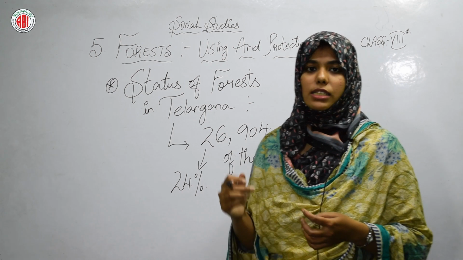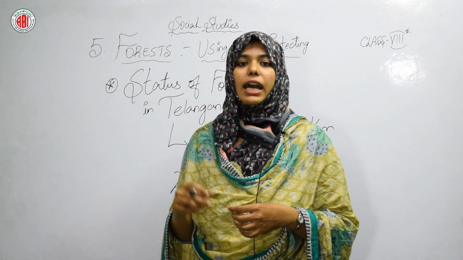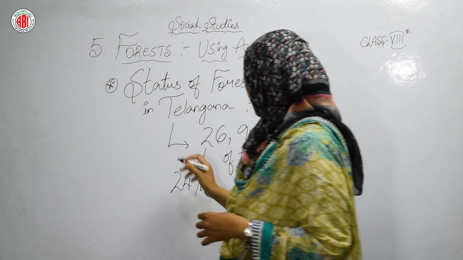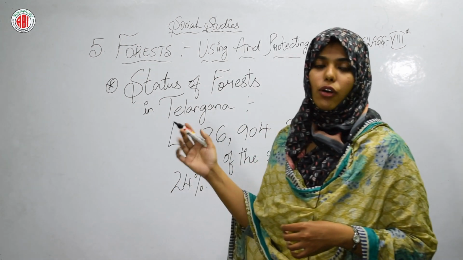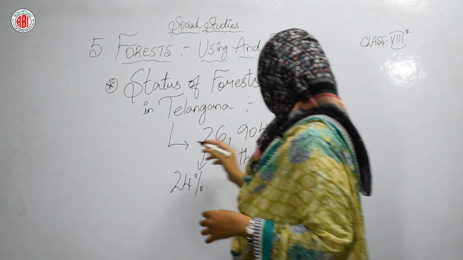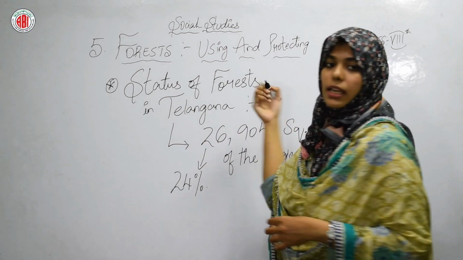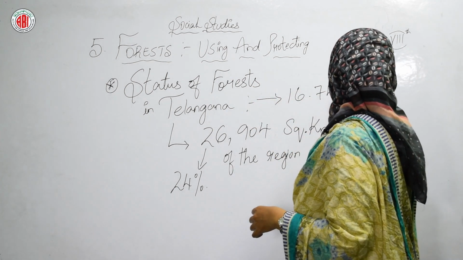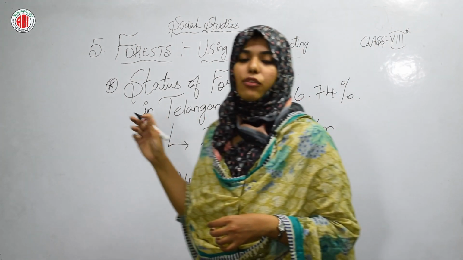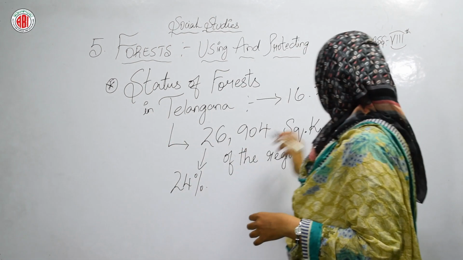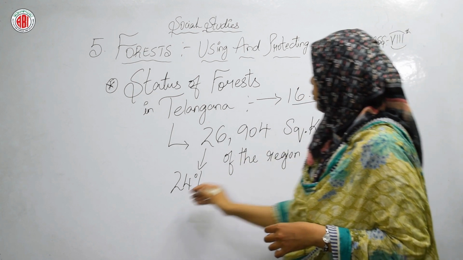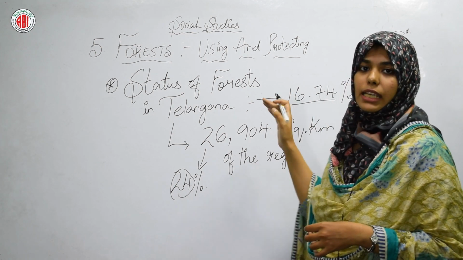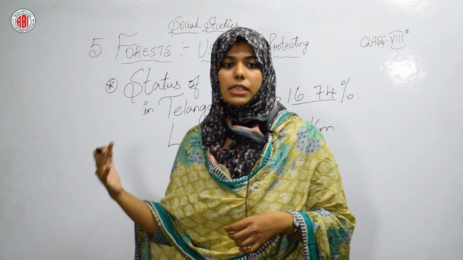Only 16.74% of our land has tree cover to qualify as forest. So how much land is considered as forest land? What is the qualified percentage? Only 16.74% is qualified as forest land. See the difference, students, 16.74 and 24%. Okay, only 16.74% of land is used for forest purpose.